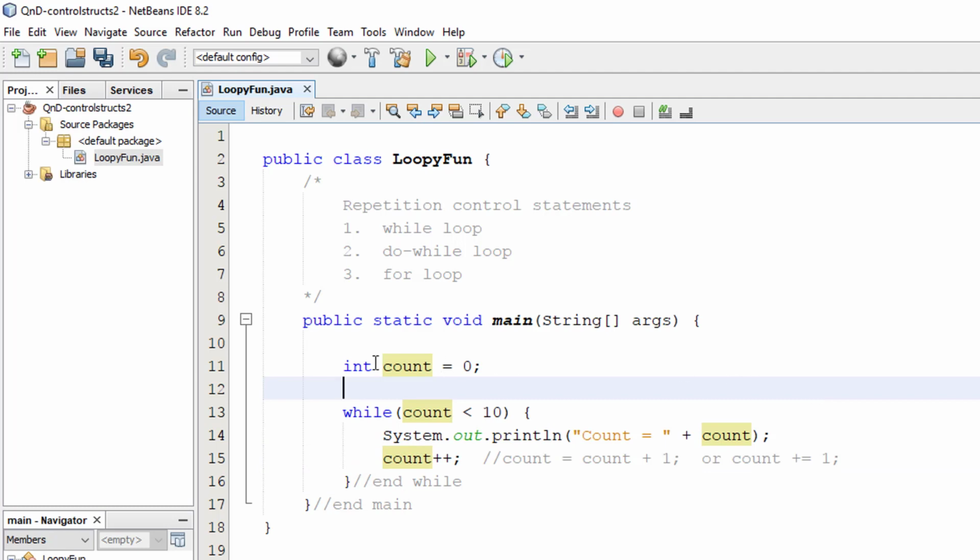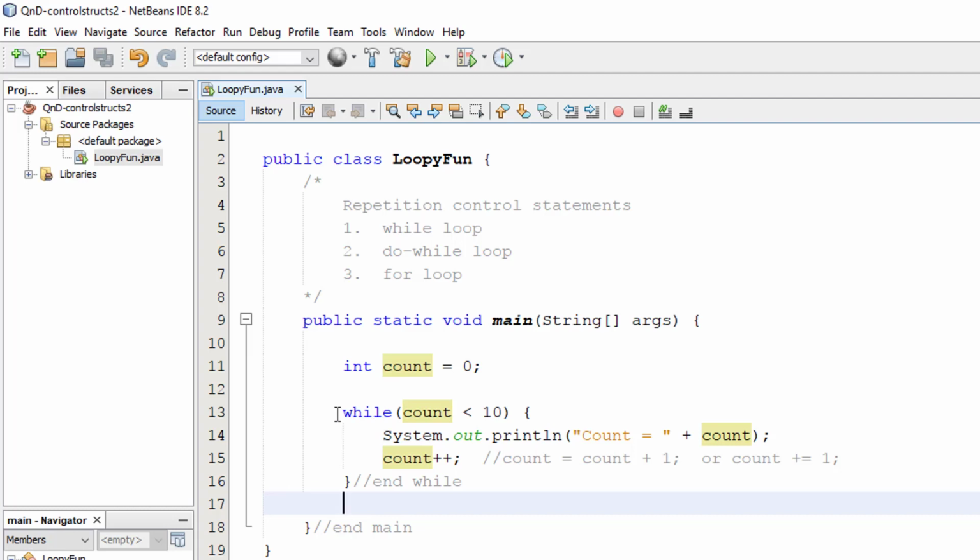So let's think about what this should do. Unlike the selection control statements, which will evaluate the statement, and then if it's true, it'll do it once, and if it's false, it'll skip over it, the repetition control statements are a little bit different. What they're going to do is evaluate it, perform the action, update the counter variable usually, and then go back up to the top where the construct begins and reevaluate.